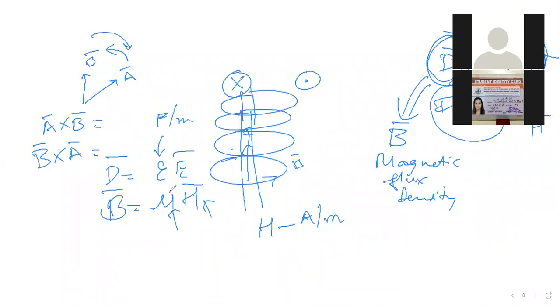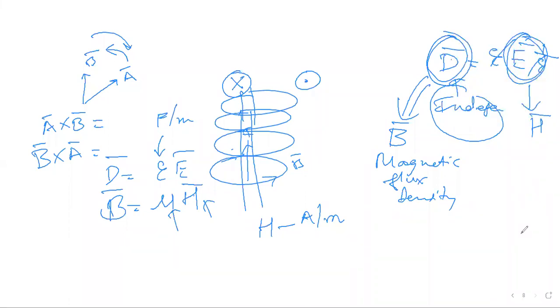Similarly, can someone tell me what will be the unit of mu, analogous to epsilon? What can be the unit of mu? See, analogous to this, what will be the unit?